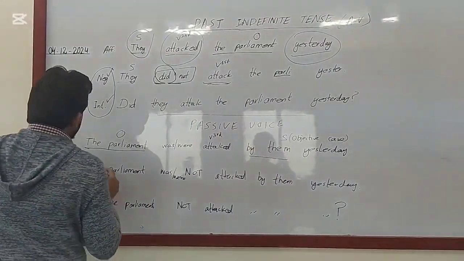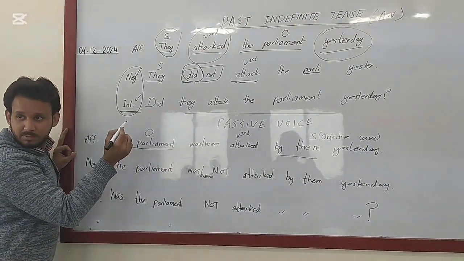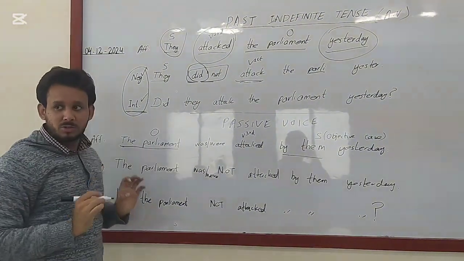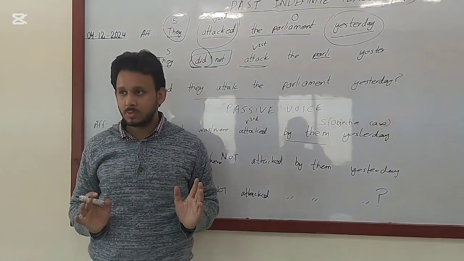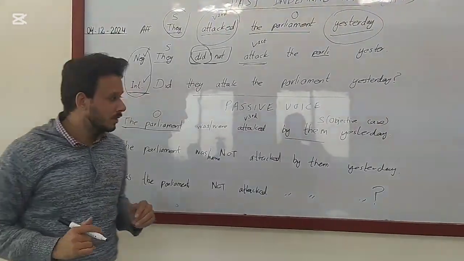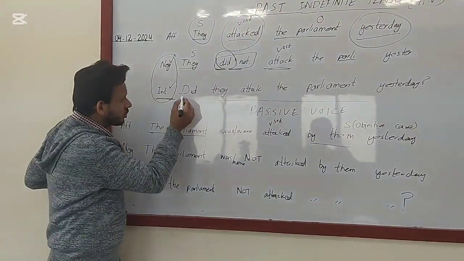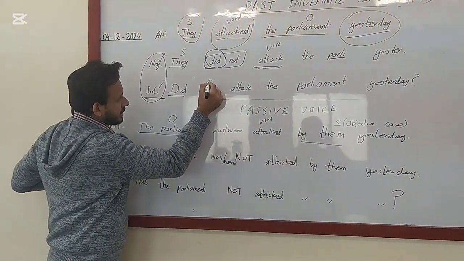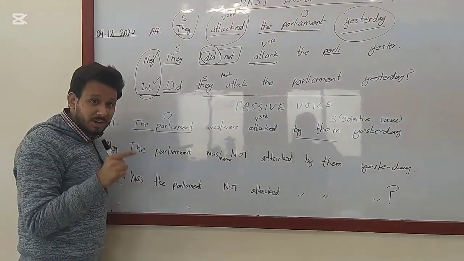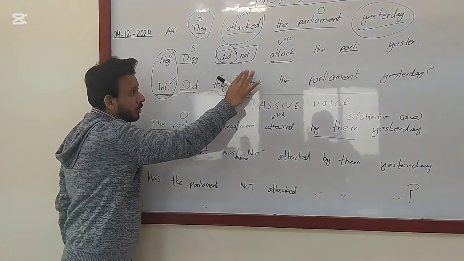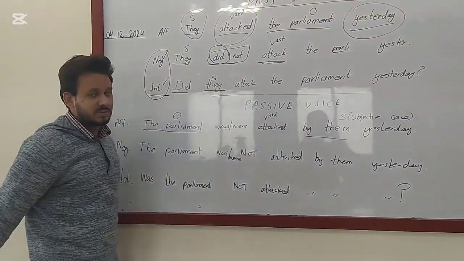For example, if this was negative interrogative, you need to... I guess you guys are not getting what I'm trying to say. Is it? No. You are understanding? Yes. Okay, thank you. So you simply put did, then the subject, then not if the sentence is negative as well. If it is not negative along with the interrogative, then you don't need to put not. Okay? And the whole structure of the sentence remains the same.